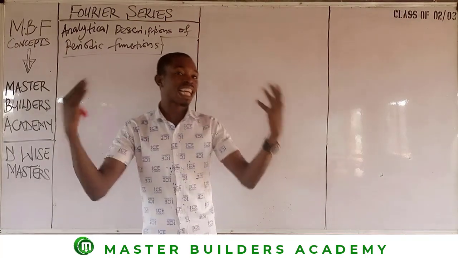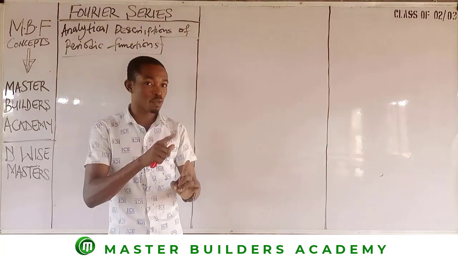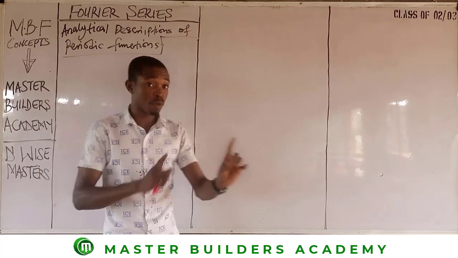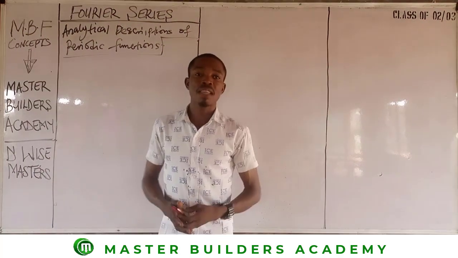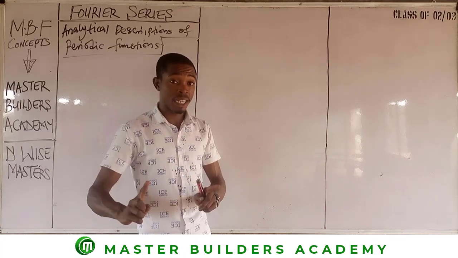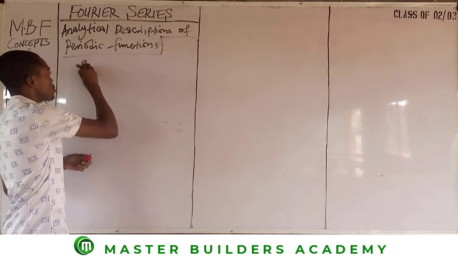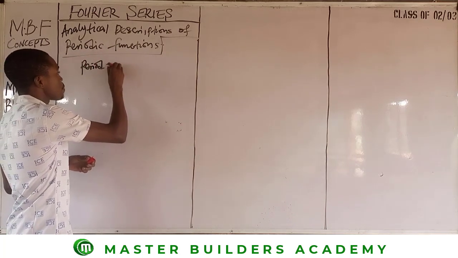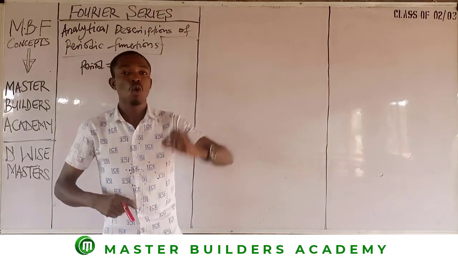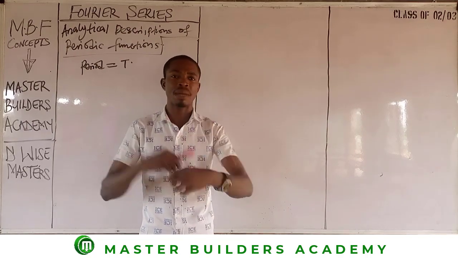We are to get an equation that will help us get the relationship between the dependent variable and the independent variable, making the dependent variable the subject of the formula, right? Then, being able to get the period from which these functions are obtained. Are you there? So in this Fourier series, the one period is represented by V. So this period is attained when you have a complete cycle, an oscillation, one complete cycle.